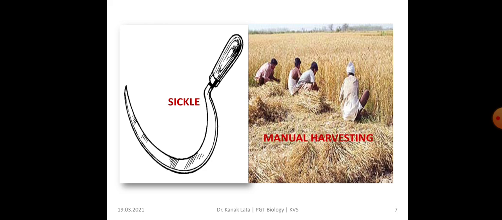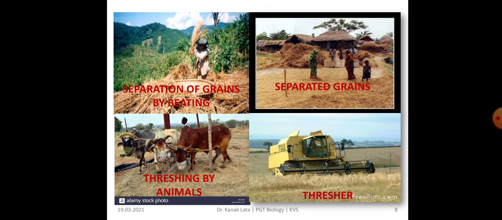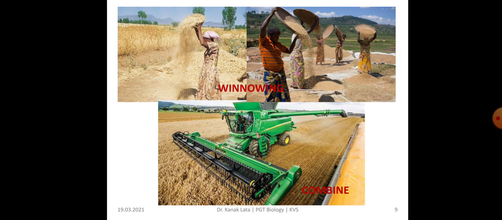Here it is the figure of a sickle and manual harvesting is done here. This is the separation of grains by beating. In the second figure it is separated grains. Now here you can see threshing by animals, and it is the thresher. Now it is winnowing. This is a combine.